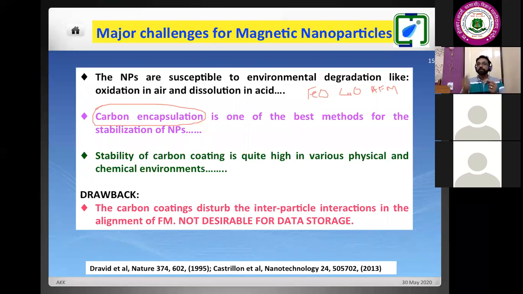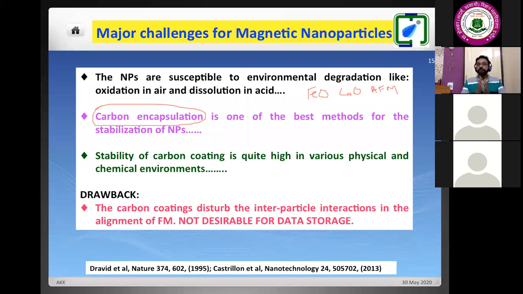Suppose I want to use these magnetic nanoparticles for biomedical application. Biomedical application means we will be injecting these magnetic nanoparticles into our human body. There it will come across some kind of acid or base medium. In that condition, if you don't coat it, then they will be easily dissolved, and that may create some kind of problem in our body.